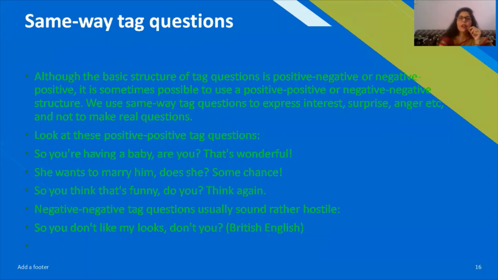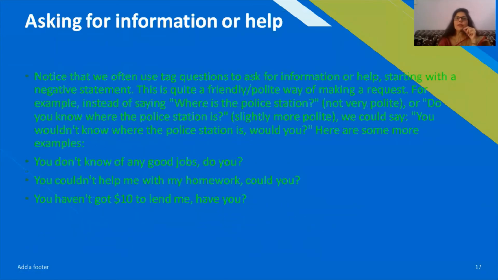They are a little different, but when you ask for information or help, in this case, you could say that you would not know where the police station is, would you? Here you can see some more examples which will elaborate the point which I have discussed here.